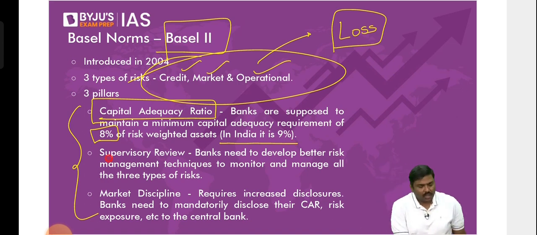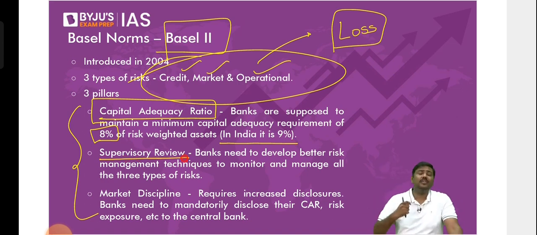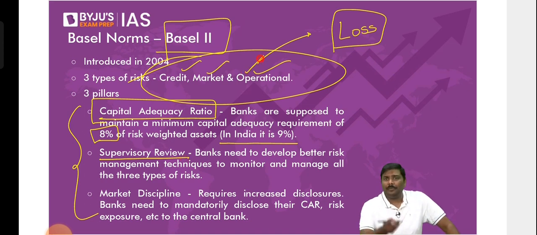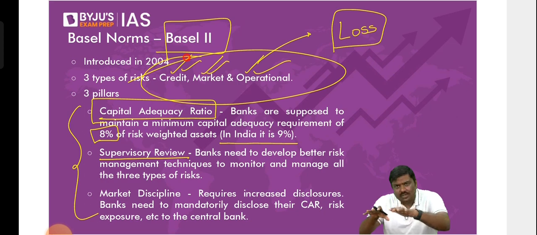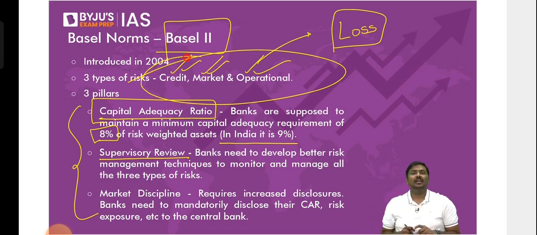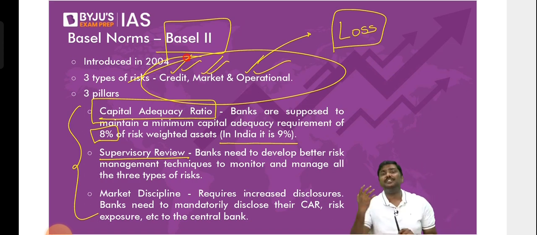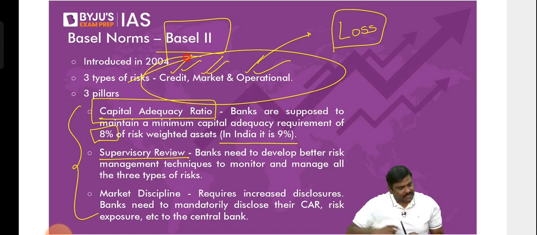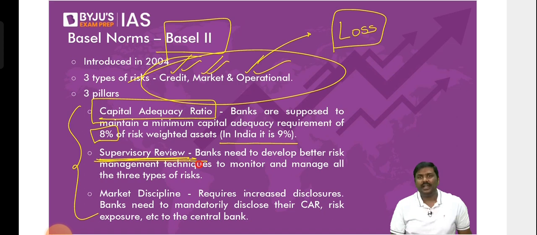What is the second pillar? Supervisory review. What do you mean by supervisory review? You are going to face operational risk, market as well as credit risk. Now, in order to minimize the risk, in order to reduce the impact of the risk, introduce new systems, new techniques, new processes. Is it okay? I'll repeat it again. You are going to face a risk. That's a fact. In order to reduce the impact of the risk, introduce new systems, new procedures so that the risk will be reduced. That is referred to as supervisory review.